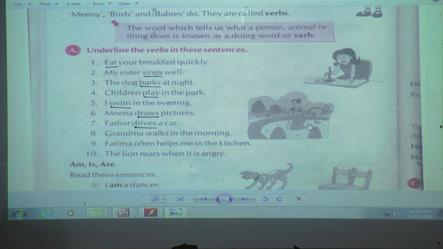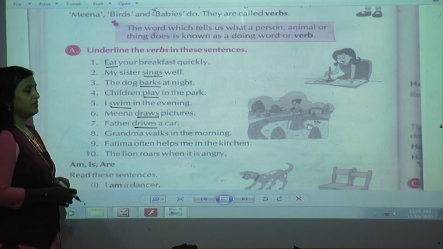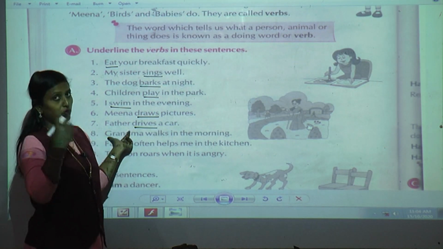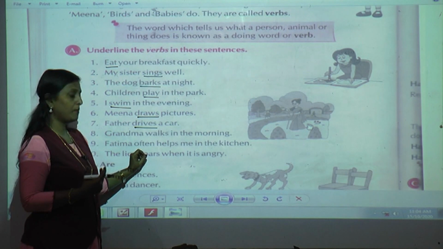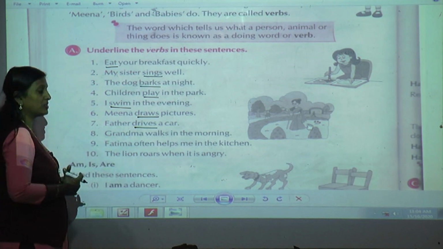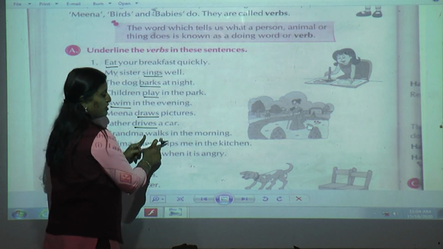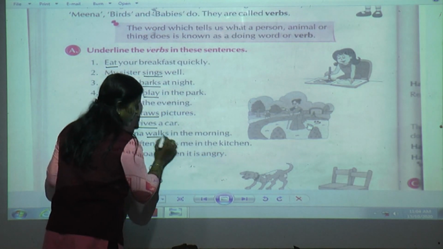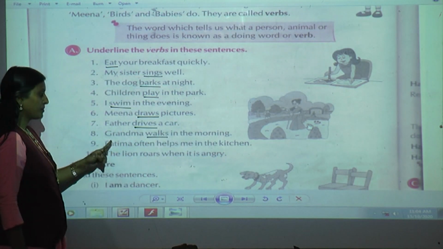Grandma walks in the morning. See, when you are reading the sentence, try to imagine the sentence in your mind. Then you will come to know what is the action going on. Now, grandma walks means she is walking. So, walking is the action word.